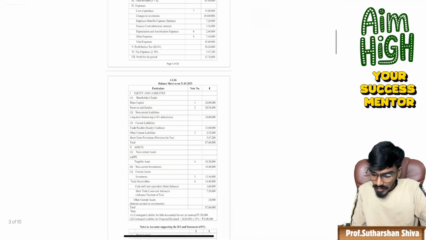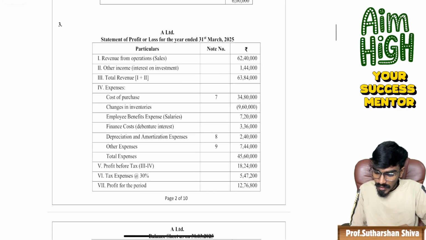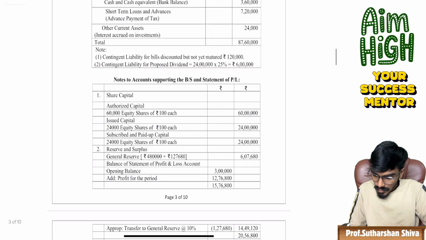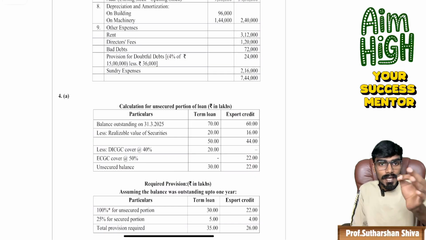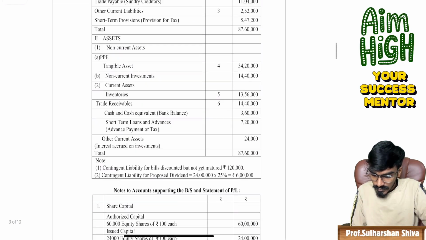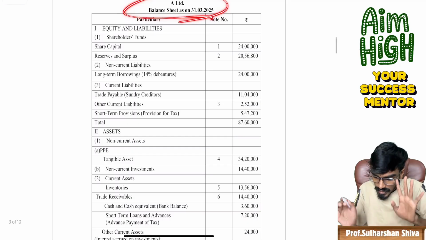Listen, in the third question, they have given a note. First, they started with the statement of profit and loss. Sir, first I want to write the statement of profit and loss, then come up to the question, notes to accounts, to the balance sheet. 9 notes only. The exam committee's suggested answer is given. And then they prepare the balance sheet.